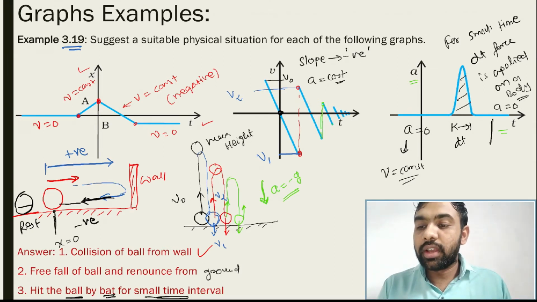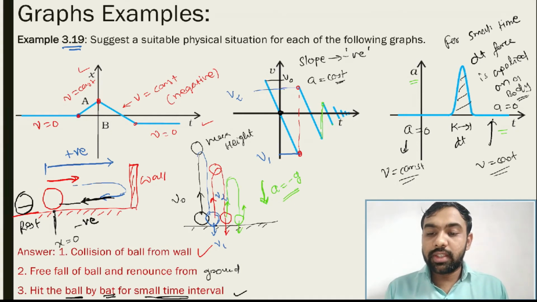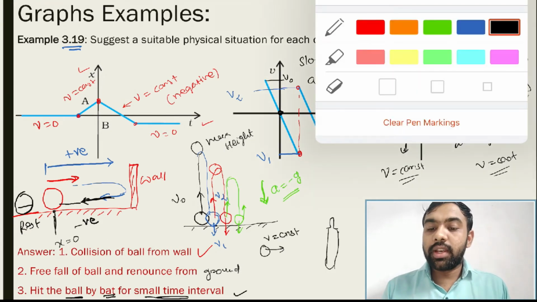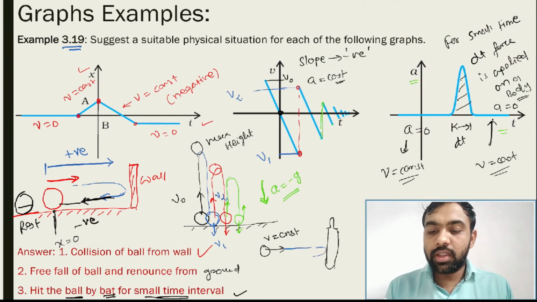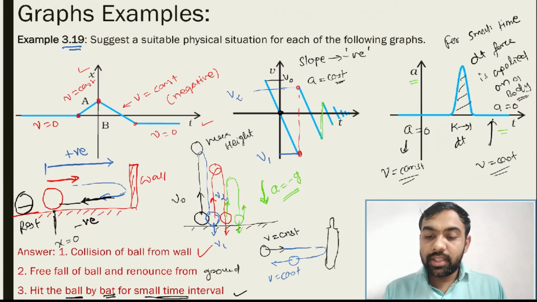So here also acceleration 0 means constant speed. That is a real life example for this graph. Okay, so here you understand the situation properly. If you consider this situation, then that is a bat. Now the ball is moving with v equal to constant, and when the batsman hits the ball, the velocity may change. Again v is equal to constant. So here velocity is changed at this contact time.